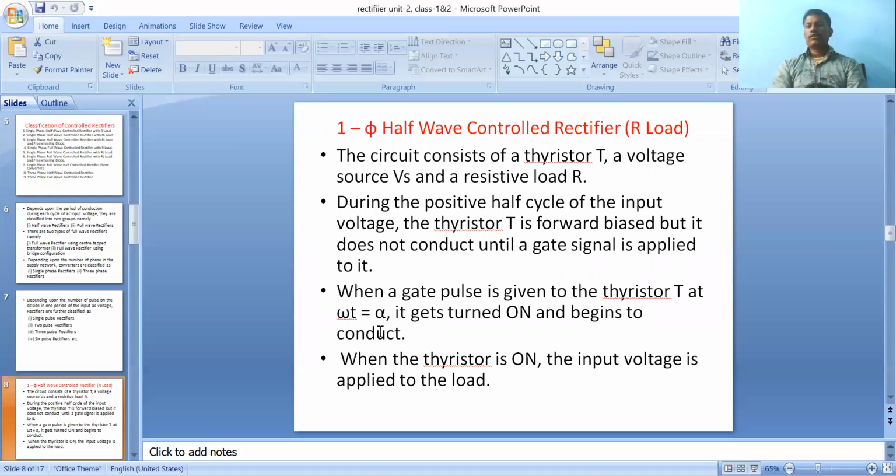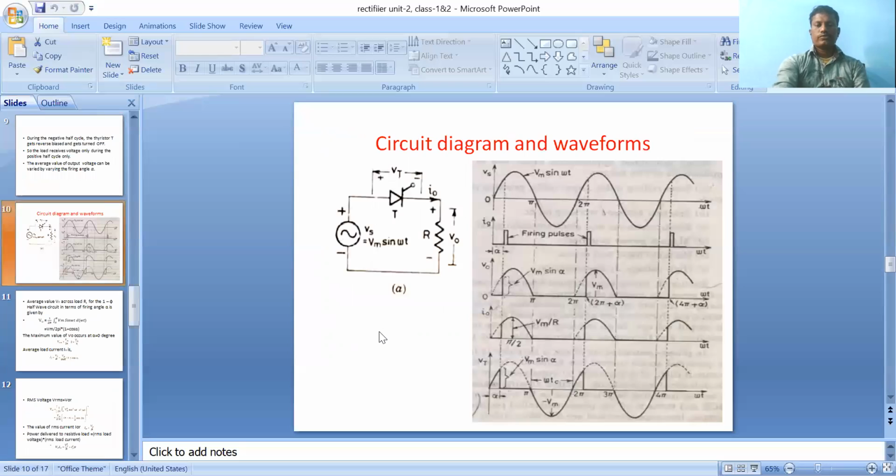Now coming to the classifications, the first concept is the single phase half wave converter with resistive load. First we see the diagram. I am taking an AC supply, a switching device, the thyristor, and a resistive load. The AC supply is connected in series with the thyristor, and the thyristor in series is connected to the resistive load, then it is connected back to the supply. It is a closed loop. This is the diagram of the single phase half wave converter with resistive load.